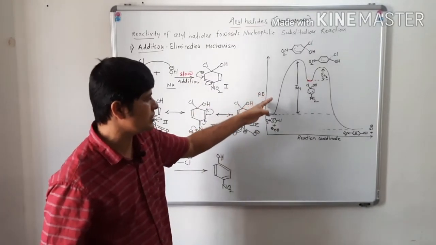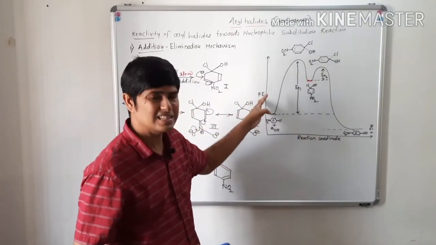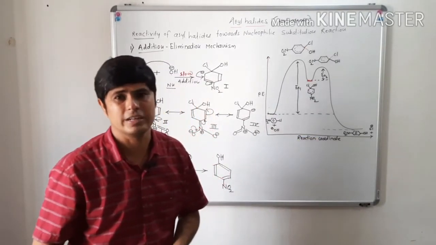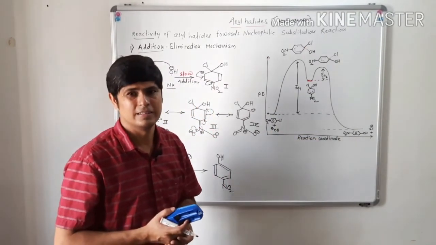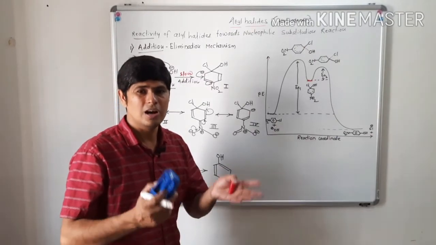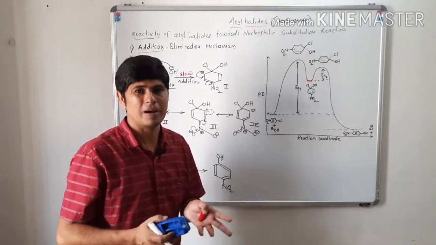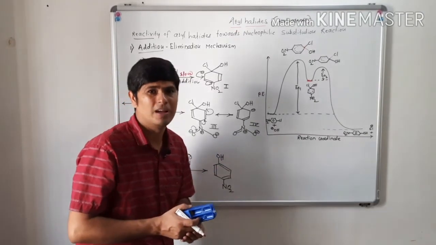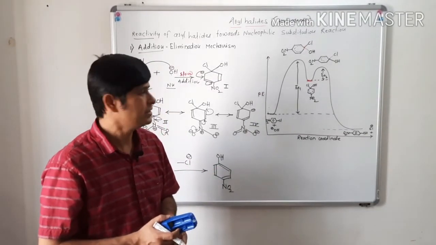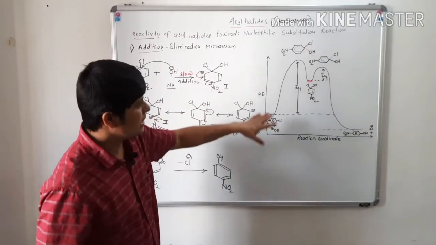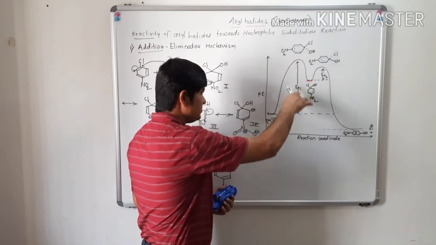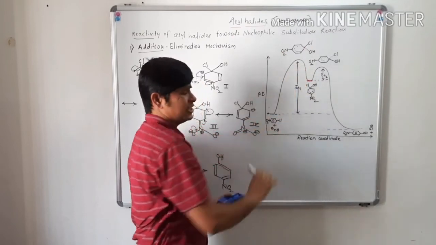So this is an energy profile diagram. The y-axis is potential energy, and the x-axis is reaction coordinate. I have not elaborated that much because we have already seen the energy profile diagram in detail in SN1 and SN2 reactions of alkyl halides, isn't it? You can see this is the activation energy EA1.